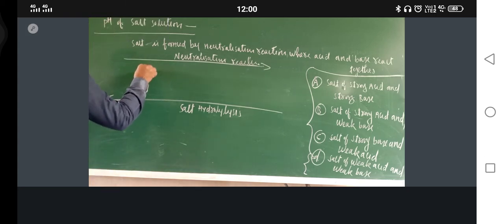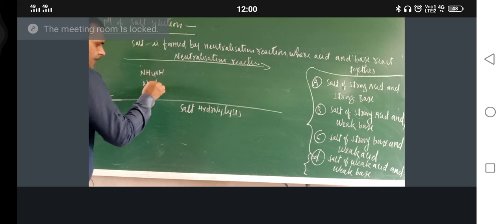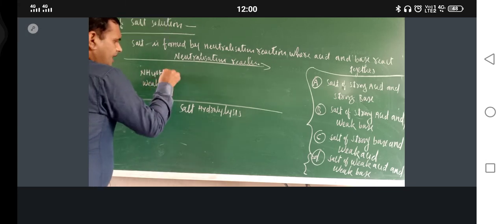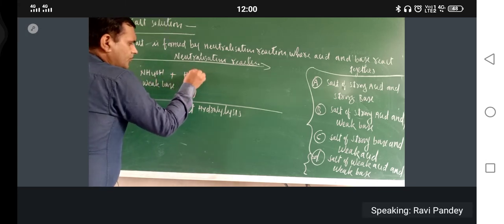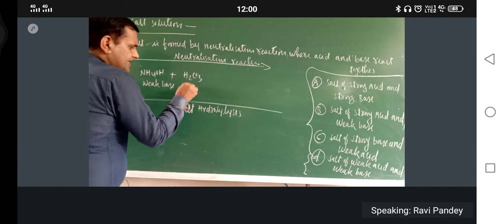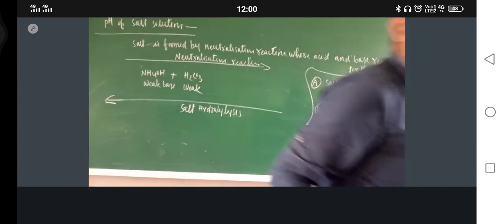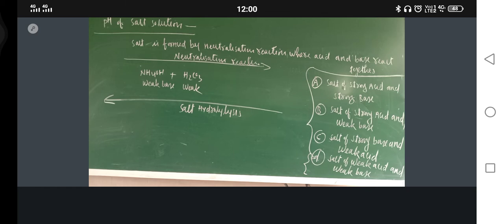Just take one from this category, weak acid and weak base. So NH4OH is a weak base, and H2CO3 is a weak acid.